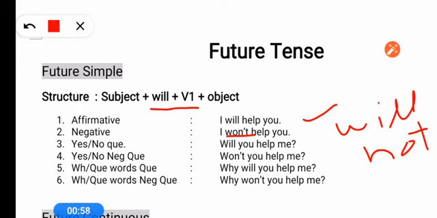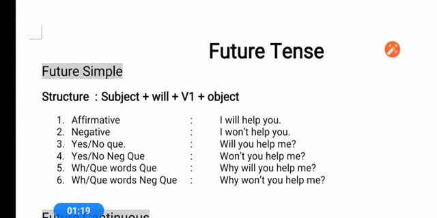I won't help you. For making a yes/no question we say, will you help me. For a negative question we use won't you help me or will you not help me. For a WH question we add WH question words in front of will.